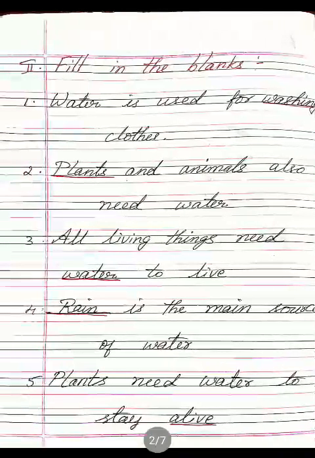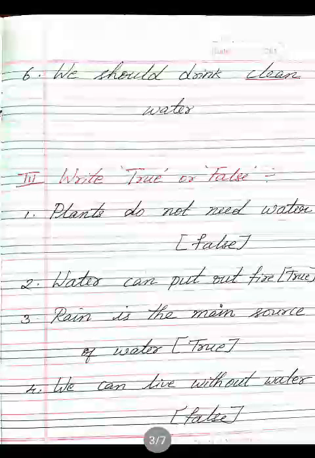So once again I'll read, fill in the blanks. First one, water is used for washing clothes. Second one, plants and animals also need water. Third one, all living things need water to live. Fourth one, rain is the main source of water. Fifth one, plants need water to stay alive. Sixth one, we should drink clean water. So these are fill in the blanks.